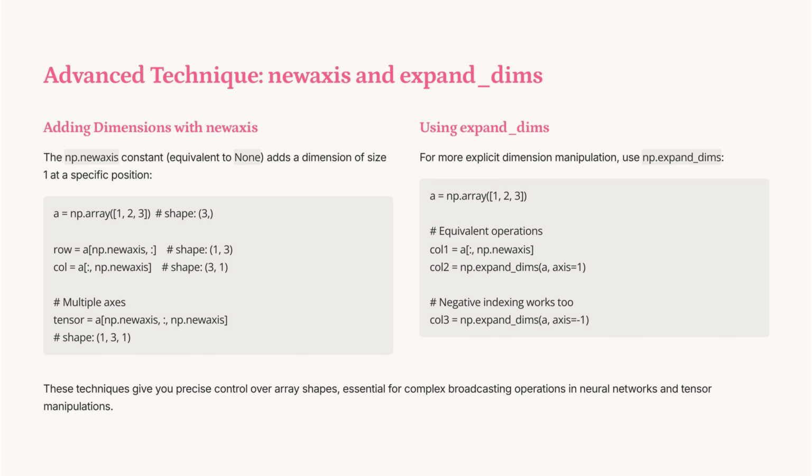Advanced techniques like np.newaxis and np.expand_dims allow precise control over array shapes. np.newaxis adds a dimension of size 1, transforming a 1D array into a row or column vector. np.expand_dims offers explicit dimension manipulation, crucial for complex broadcasting in neural networks and tensor operations, ensuring efficient computation and memory usage.